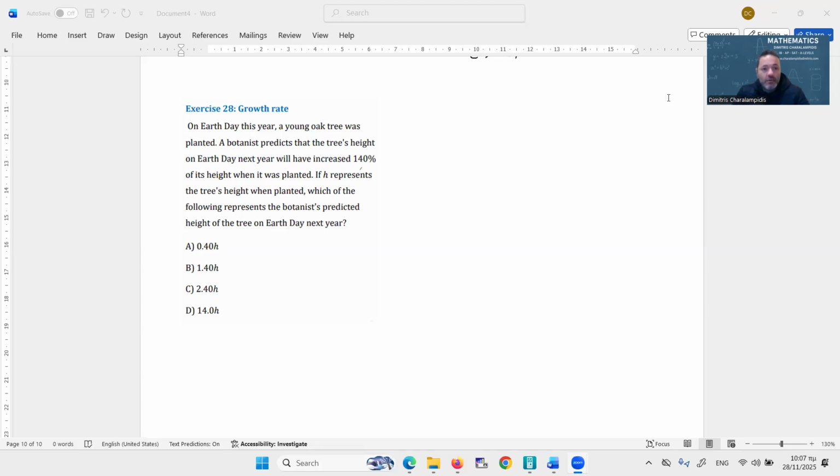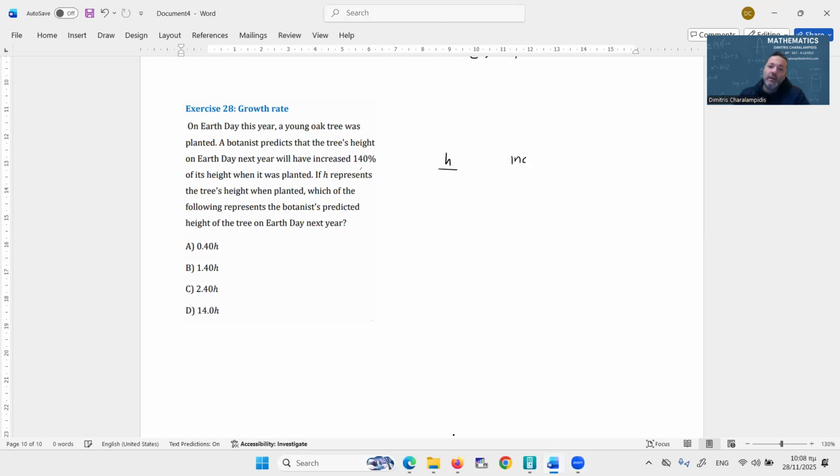Exercise 28. On Earth Day this year, a young oak tree was planted. A botanist predicts that the tree's height on Earth Day next year will have increased 140% of its height when it was planted. If h represents the tree's height when planted, so originally the tree was h, which of the following represents the botanist's predicted height of the tree next year?